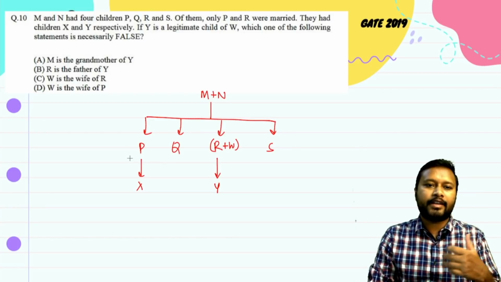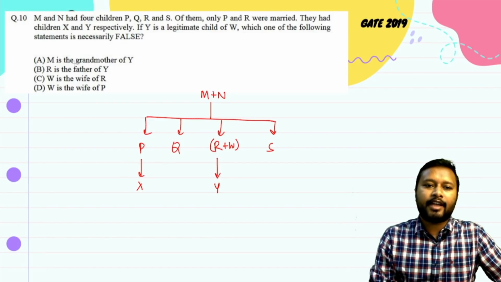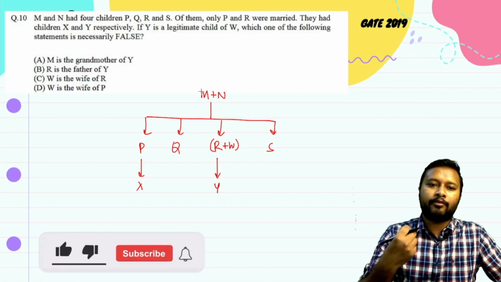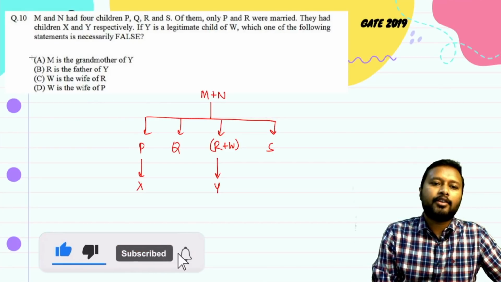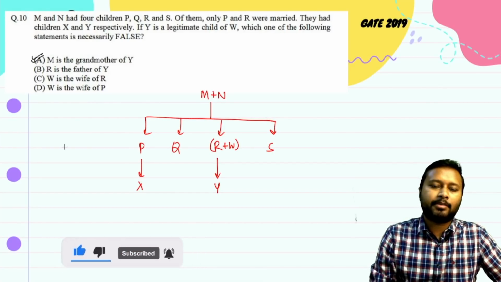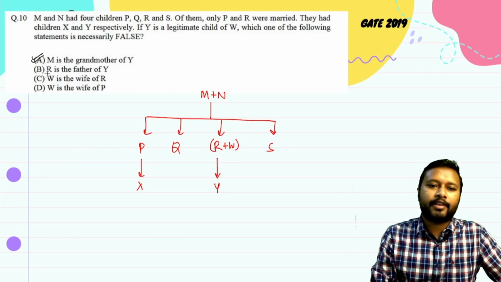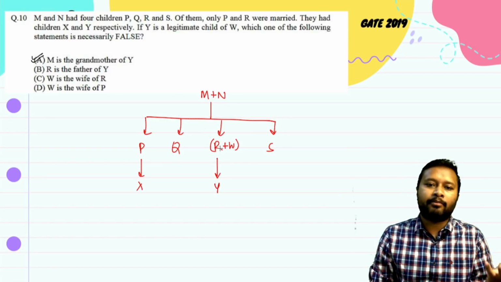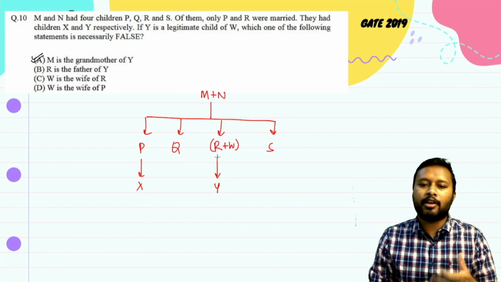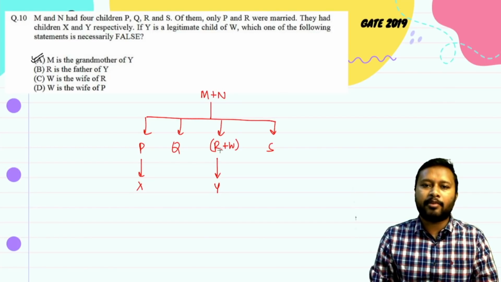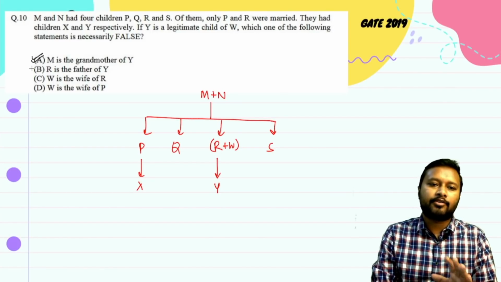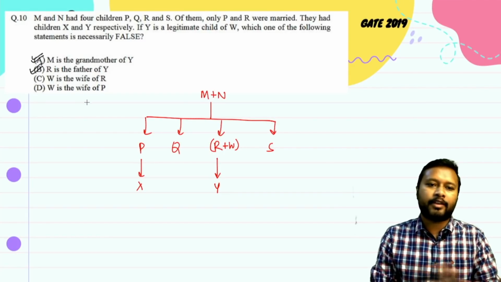So let's analyze the statements. The first one says that M is the grandmother of Y. The father or mother of Y is R or W, and their father or mother is M. So if M is female, it would be grandmother, right? So yes, A is a possible thing. That's not going to be an incorrect or false statement. The other one says R is the father of Y. It's not mentioned whether R is male or female. So if R is male, then obviously R can be the father of Y. So there is a possibility of this statement being true.